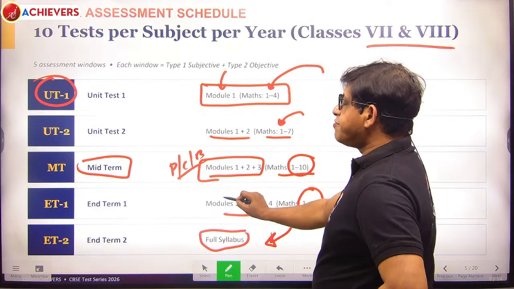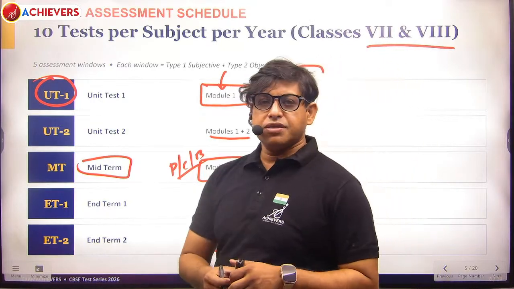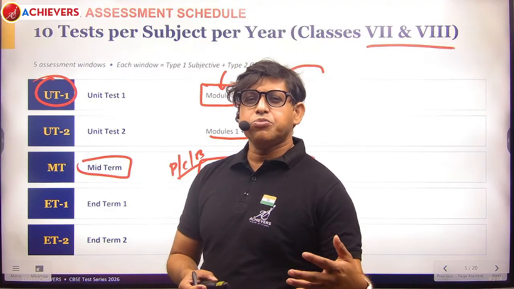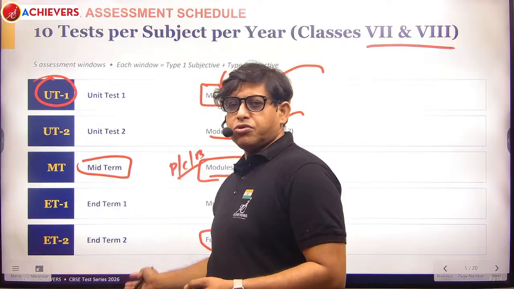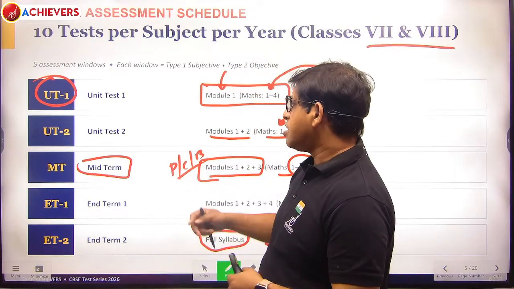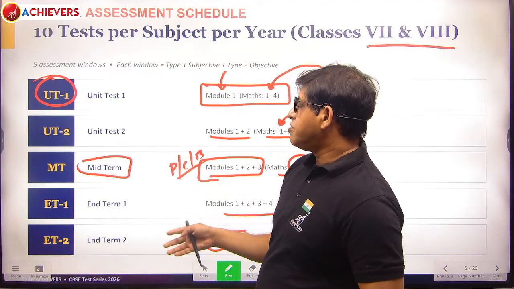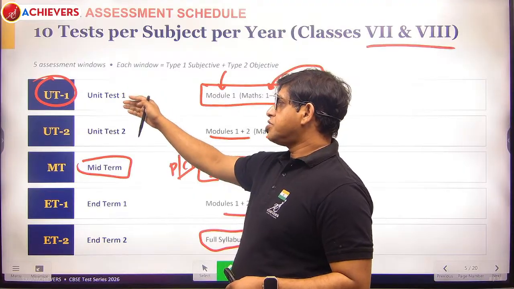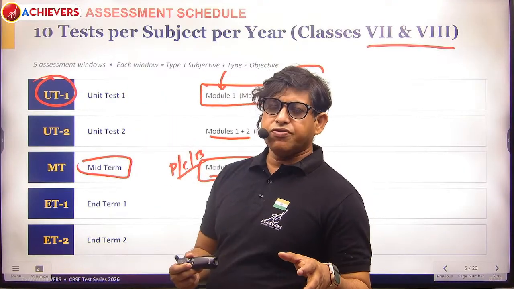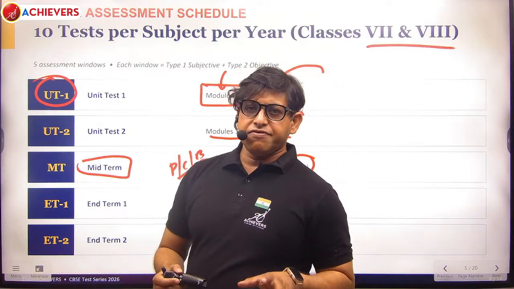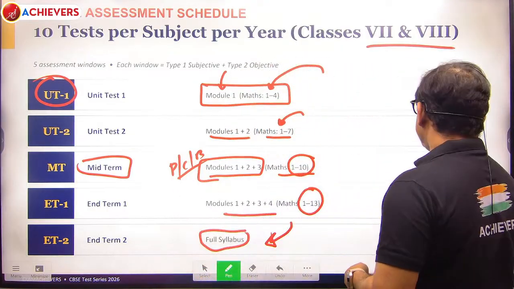And in term 2, this is actually the full syllabus. This is the pre-full syllabus where 80%, 90% of the syllabus is covered. You can call that like pre-board, and this is actually the board. And then you are going to appear for your school exam. So throughout the journey of your school, when the school is taking UT1, UT2, we are also taking mock UT1, mock UT2, etc. That is going to be very beneficial for all the students.